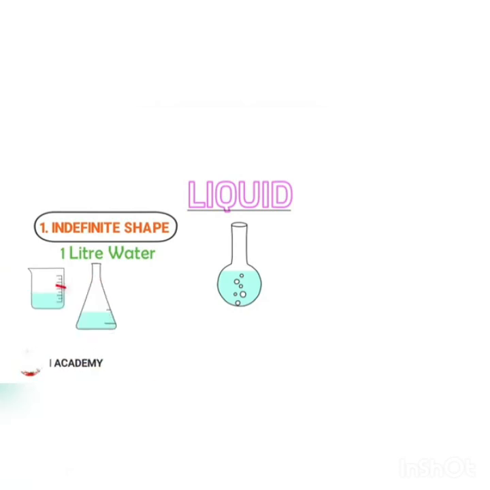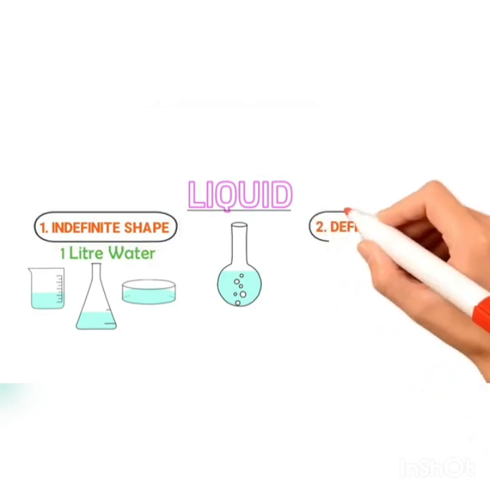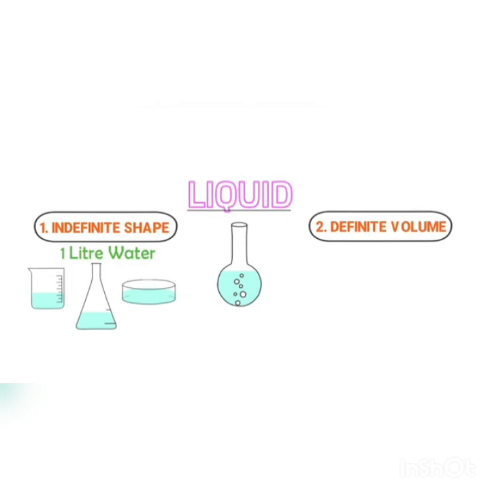Now, if I put this water in the flask, its shape will be like trapezium. Similarly, if I put this water in this flat object, its shape will be like sphere or circular. Thus, from this example, we learn that the shape of liquid is changing. Therefore, we say that the liquid has indefinite shape. Secondly, liquid has definite volume.